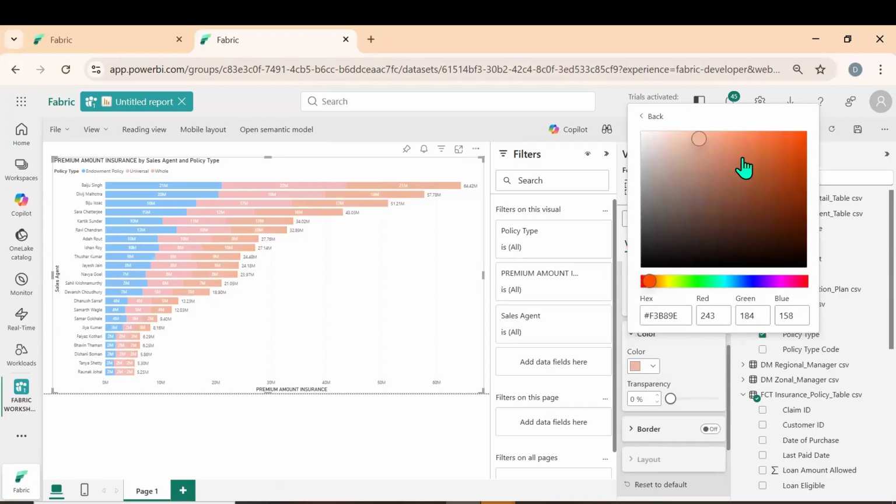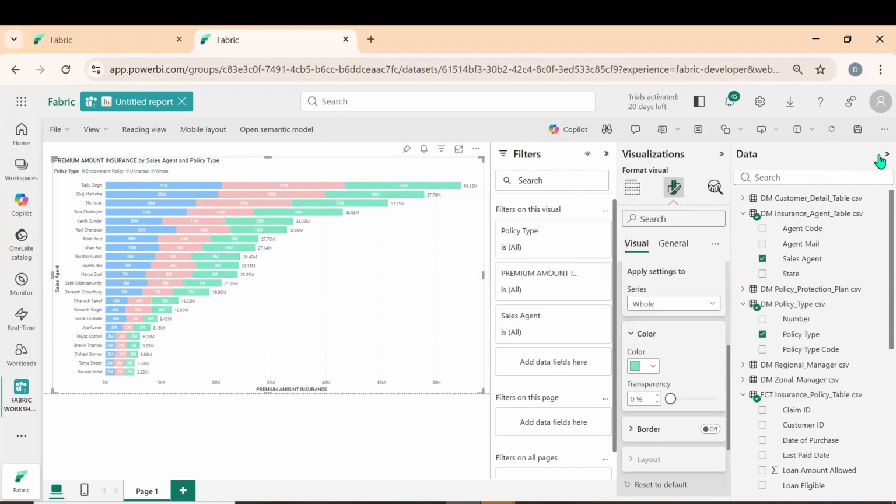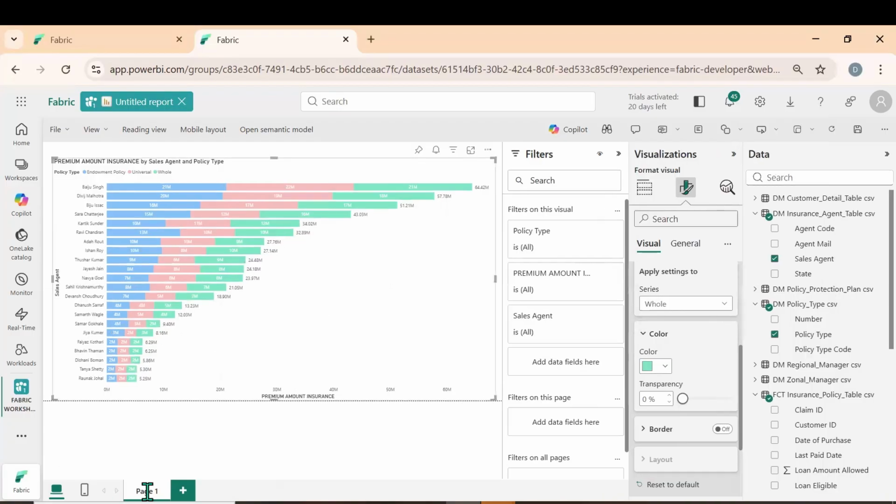Oh no, let us go for some other. Yeah, now you see we made some light colors. Now we created one visual. Sales agent premium. Okay, we created the visual.